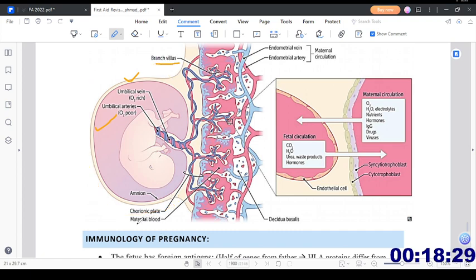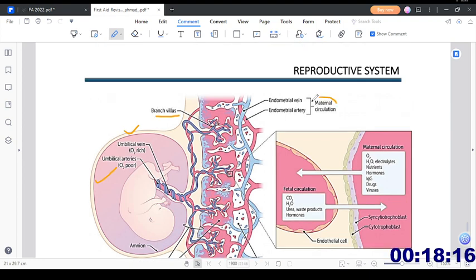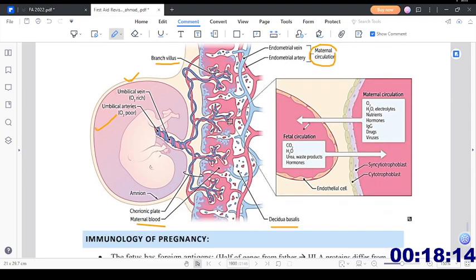Then we have the chorionic plate, and the maternal blood is over here, where maternal blood is basically present in the lacunae. So decidua basalis is this, and then we have the endometrial vein and endometrial artery, and this is the maternal circulation. Then this is fetal circulation.